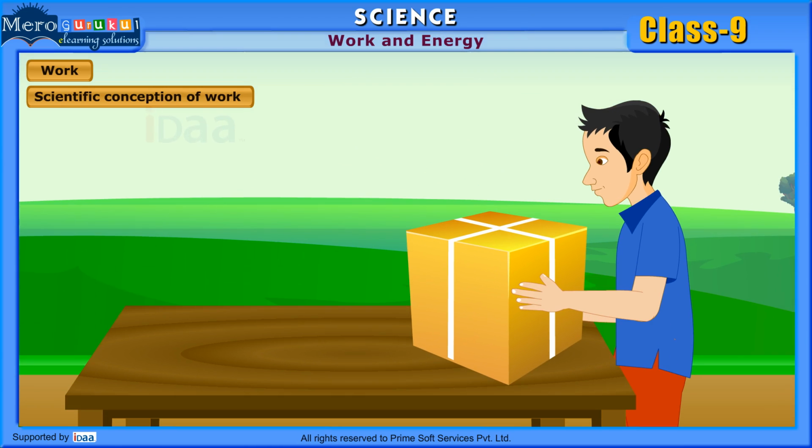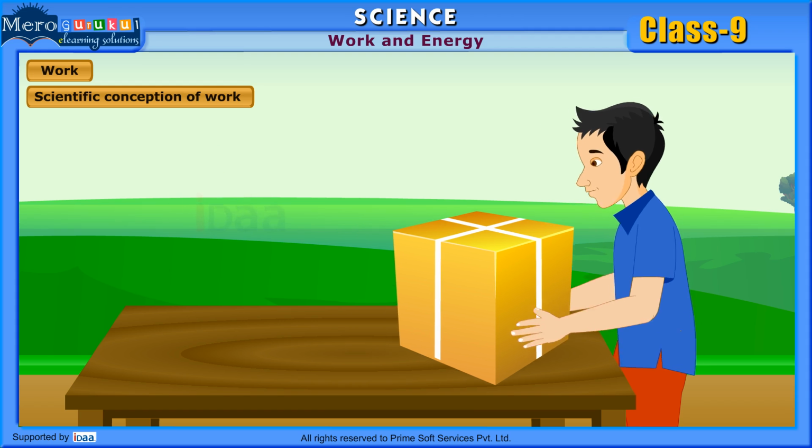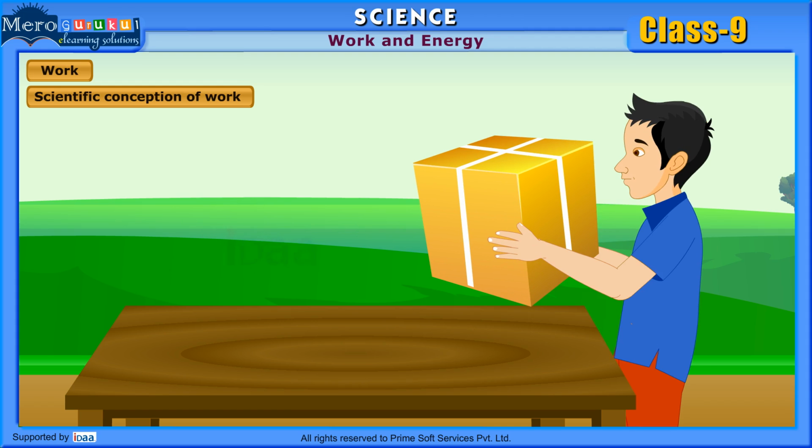Scientific conception of work. We will now look at some scenarios. Push a block of wood across the table. Work is done on the block. If you lift the same block vertically from the table, you apply force to counteract the force of gravitation, doing work as a result. From these observations, two primary requirements can be established if work is to be done. There must be force acting on the object, and the object must be displaced as a result of it.